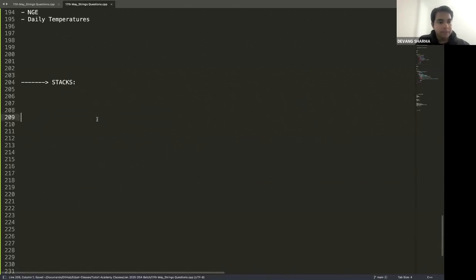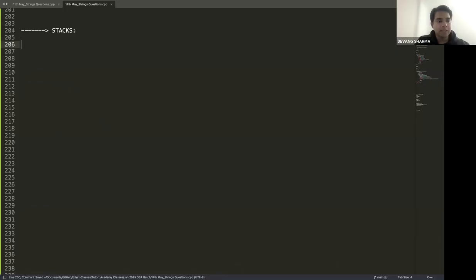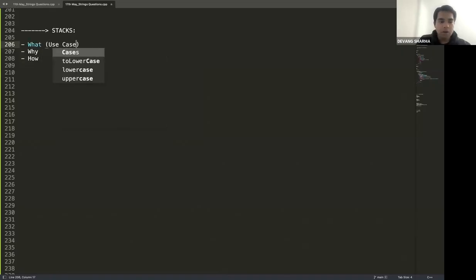Starting with the data structure, what did I always mention about any new data structure or algorithm? You just need to know three things to become a master in it: what, why, and how. What is the use case or the problem statement that the DS or algo is trying to solve? What are its real life applications? And how is it coded or implemented?